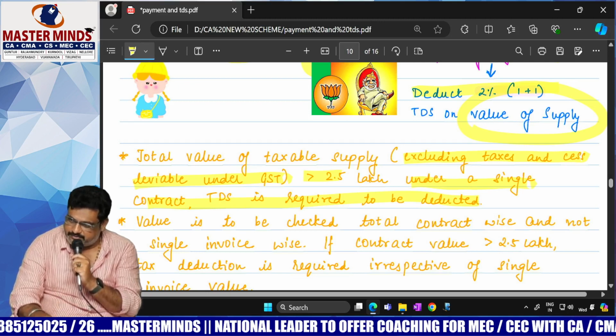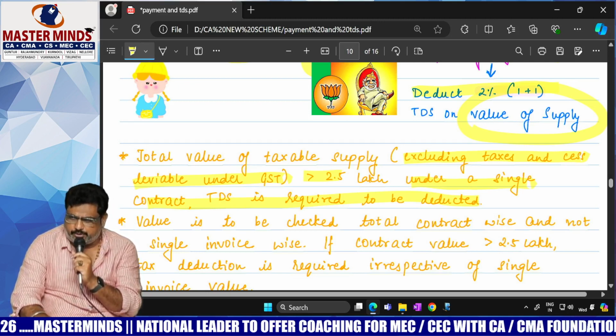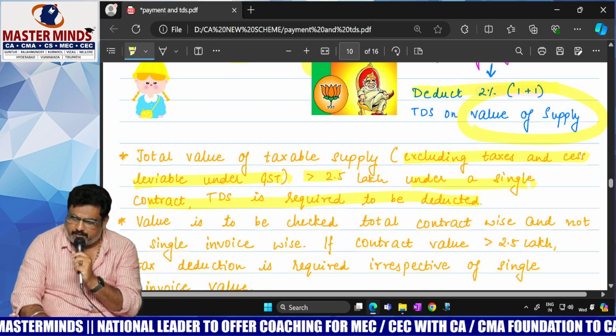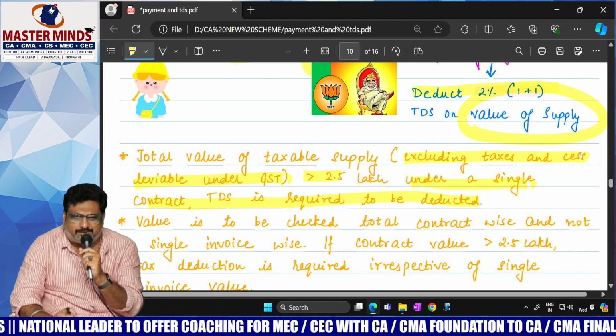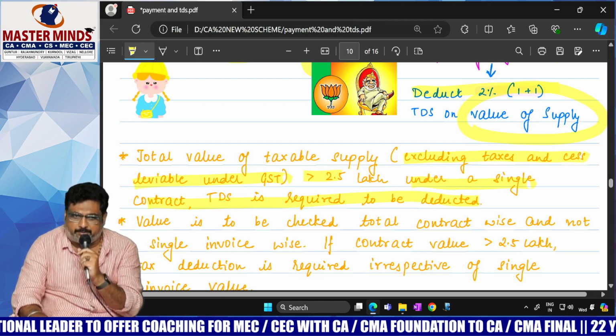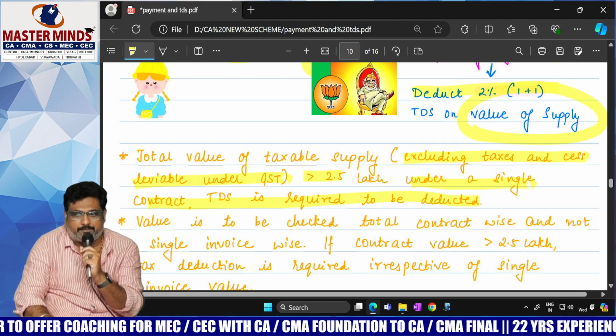Repeating the question once again. The contract value is 3 lakhs. The payment is going to be made in 3 installments. For each installment, a separate invoice was there. In that case, TDS provisions applicable or not applicable, ma'am?